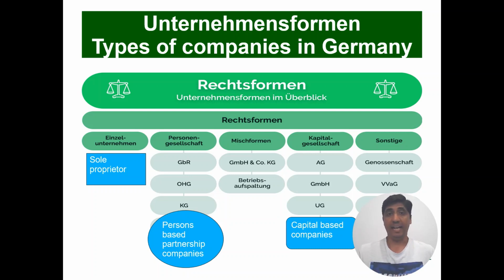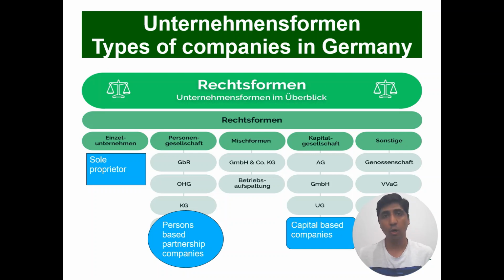Sole proprietors, as the name says, are the one-man company. But the difference between Personengesellschaft and Kapitalgesellschaft is that in Personengesellschaft, you don't have to have any kind of minimum investment or minimum capital to start with, even if you are starting in a partnership. Whereas in Kapitalgesellschaft, you can register a company with one person or with more than one person, but it depends absolutely on capital. So this is why it is called Kapitalgesellschaft. In the next few slides, we will discuss all these 3 company types briefly.